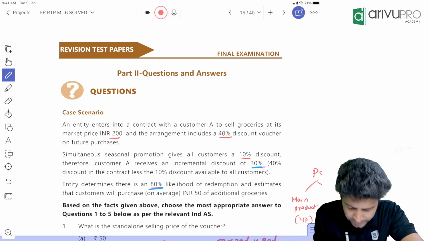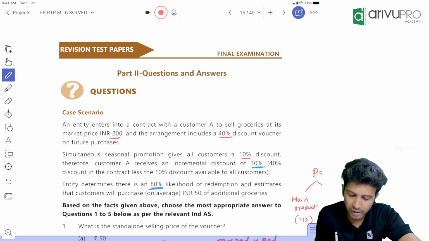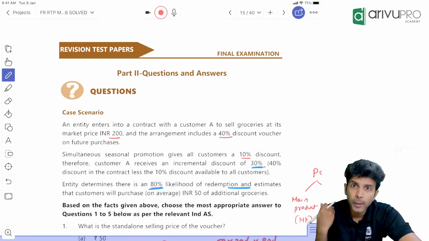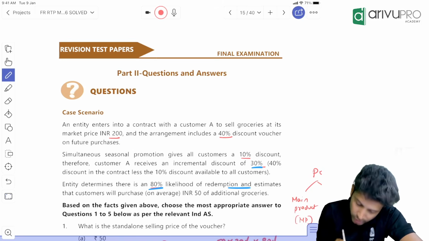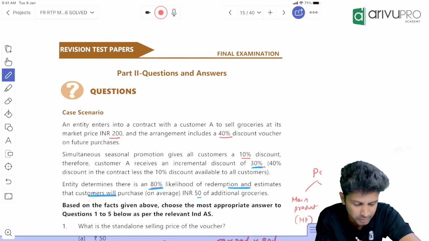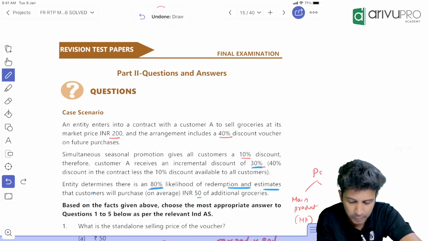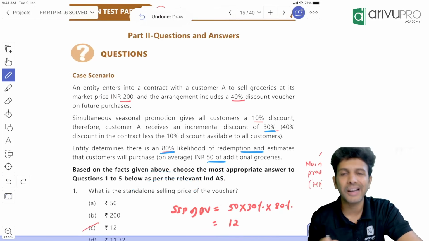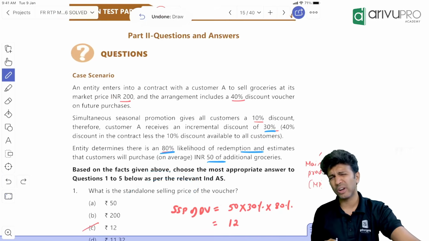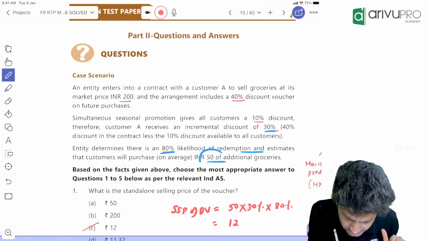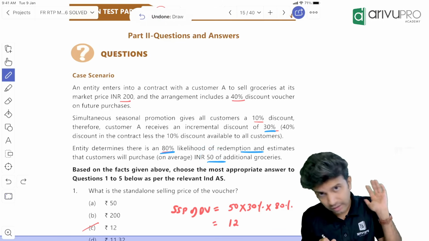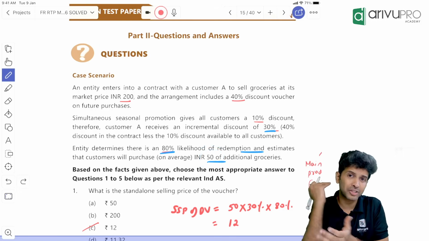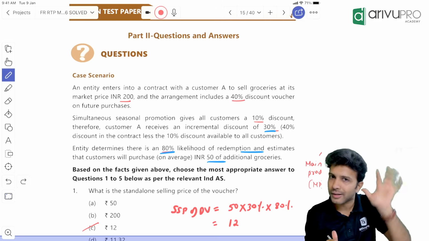The entity determines that there is an 80% probability that the voucher will be redeemed. The voucher will be redeemed when the customer purchases the goods in future. And how much does the entity feel the customer will buy? The entity estimates that the customer will purchase goods only for 50 rupees. Now they are asking, what is the standalone selling price of the voucher? That we already know, people. How much purchase value does the entity feel will happen in the future? Because to use the discount voucher, the customer has to buy goods in future. So the future value is 50 rupees.